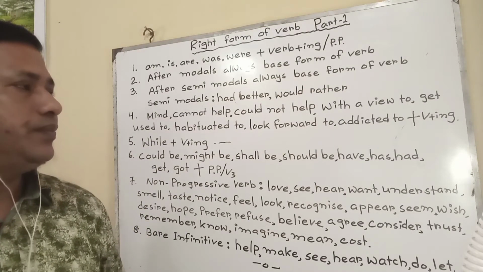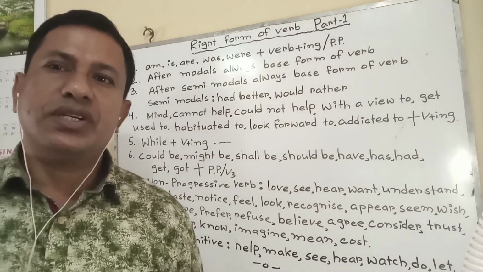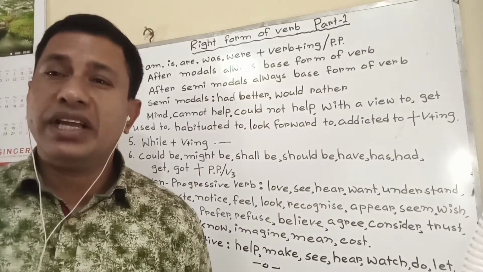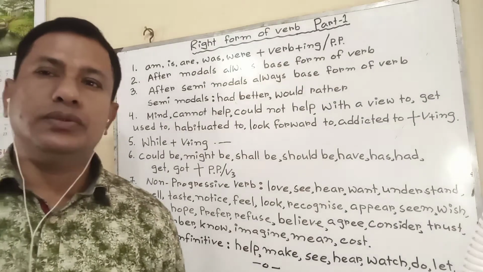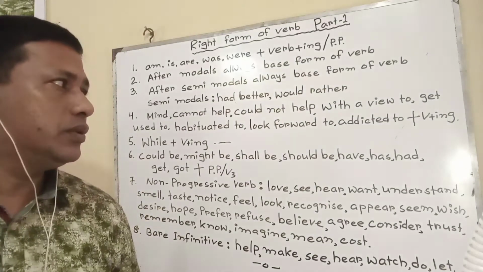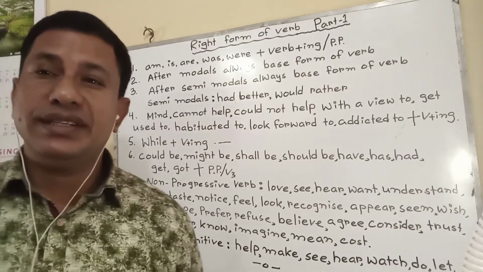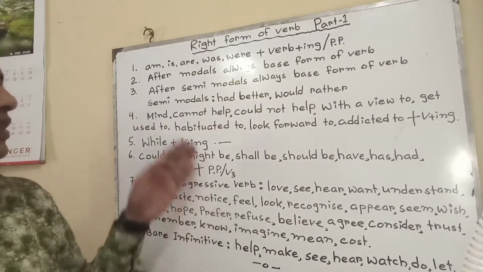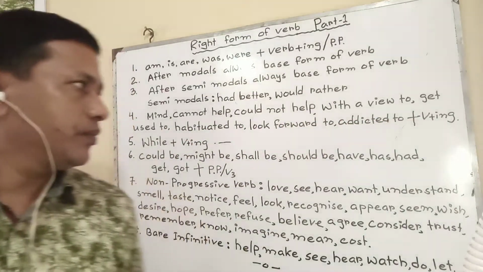Get used to: they get used to writing it. Habituated to: they are habituated to writing English. Look forward to: we are looking forward to solving the problem. Addicted to: he is addicted to gambling. That means after these types of words we always use verb plus ing.